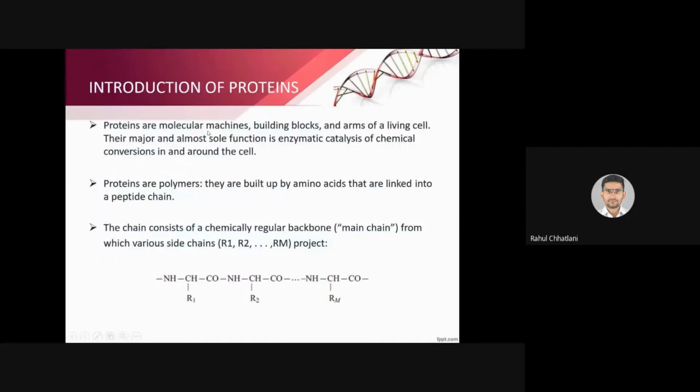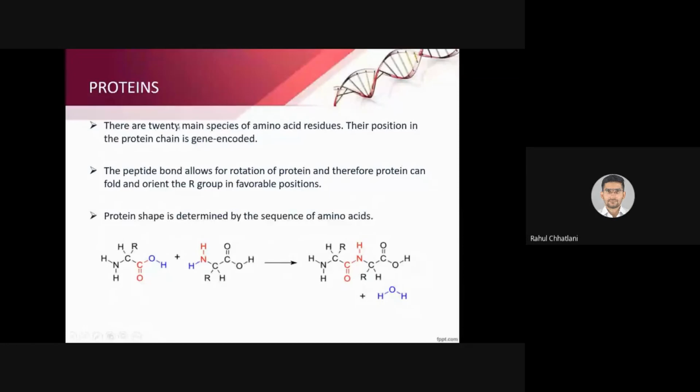So as we had said, they are the molecular machines, building blocks, arms of the living cell, mainly for enzymatic catalysis of chemical conversion. Few groups that you need to remember: NH, CO, and R1, that is the side chain. Depending on the side chain, amino acids are divided into 5 subtypes: non-polar, polar, negative, positive, and aromatic. So there are 20 main amino acids that are present naturally in the body. When two amino acids are united together, a water molecule is released and a peptide bond is formed. Remember this, formation of peptide bond.